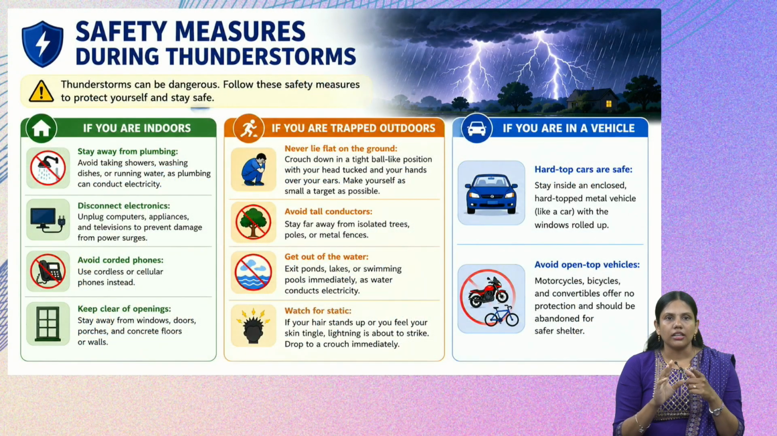What are the safety measures we have to take during thunderstorms? For example, if you are stuck indoors, you have to stay away from the plumbing. We should not take showers, wash dishes or run water, as plumbing can conduct electricity, since water is a good conductor of electricity. Then we should also ensure that all our electronic devices, computers, and electrical appliances like the oven, mobile phone charger, TV, all have to be unplugged, so that damage to the power sockets is avoided.